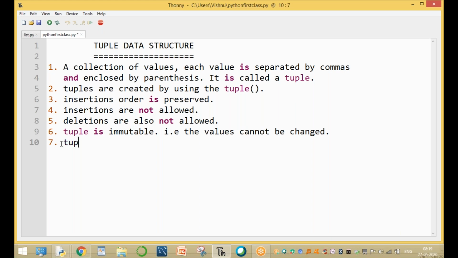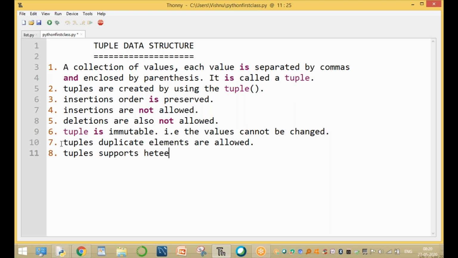In tuples, duplicate elements are allowed, same as a list. And the eighth one: tuples support heterogeneous elements, same as a list. And tuples support indexing and slicing. Okay, clear, guys.